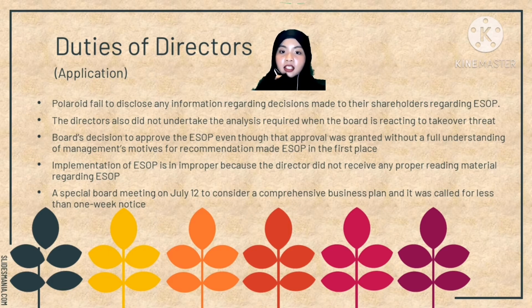Because we can see in common law, a director owes a duty of care to the company. They must take care of the company's affairs as they reasonably would take care of their own affairs, according to Section 213 subsection 2 of the Companies Act. There is also the point that the implementation of the ESOP was improper because the directors did not receive any proper reading material regarding the ESOP during the meeting.